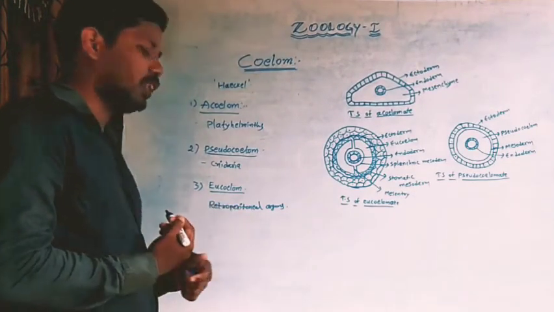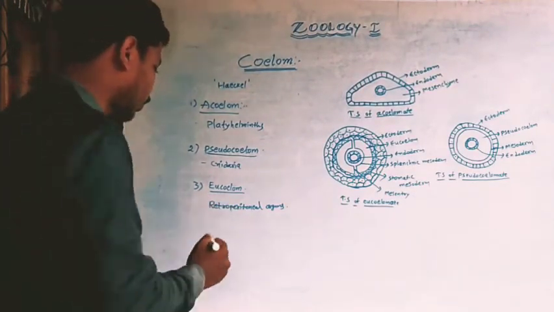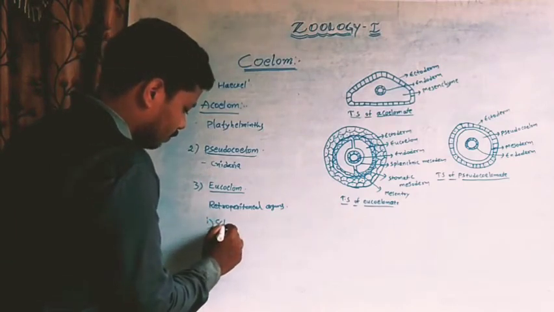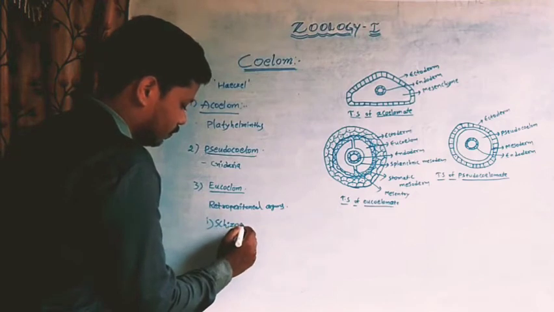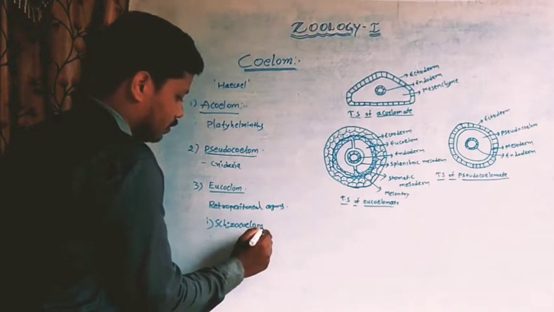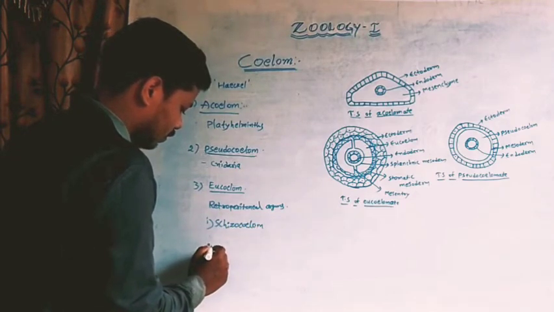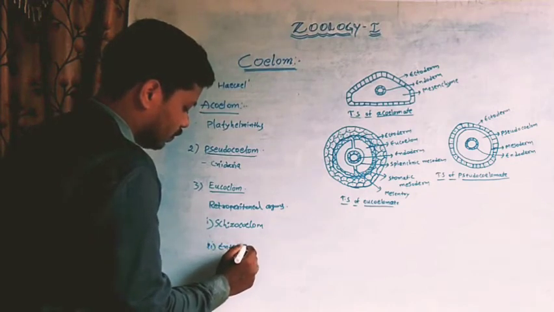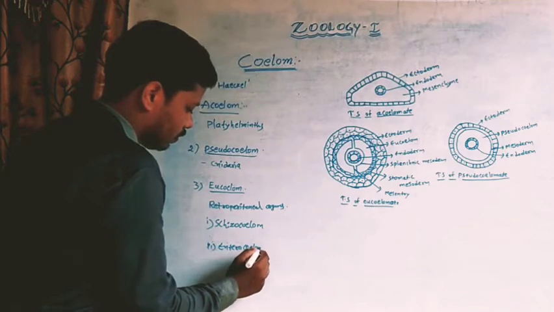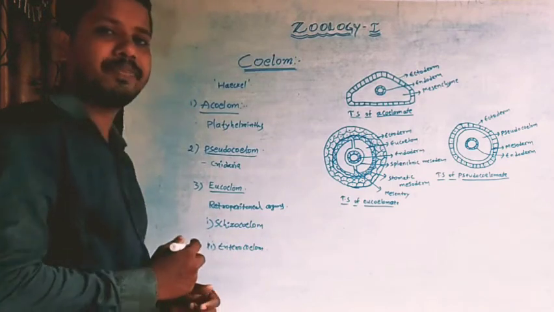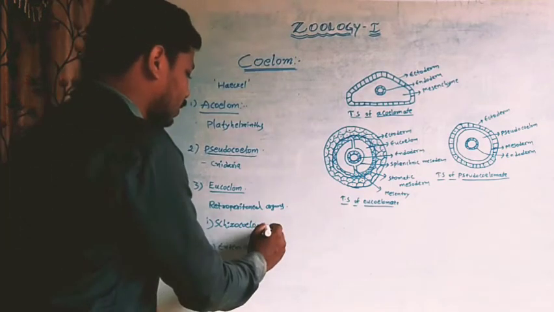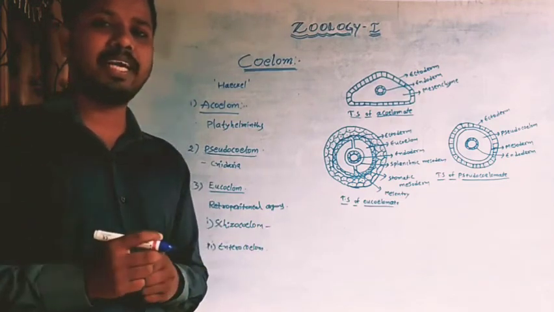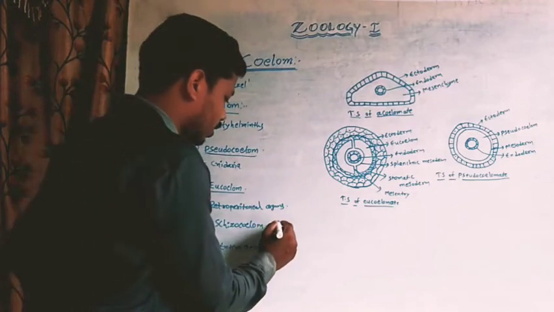Eucoelom is again divided into two types. One is the schizocoelom, second one is the enterocoelom. Schizocoelom means the cavity is formed by the splitting of mesoderm.